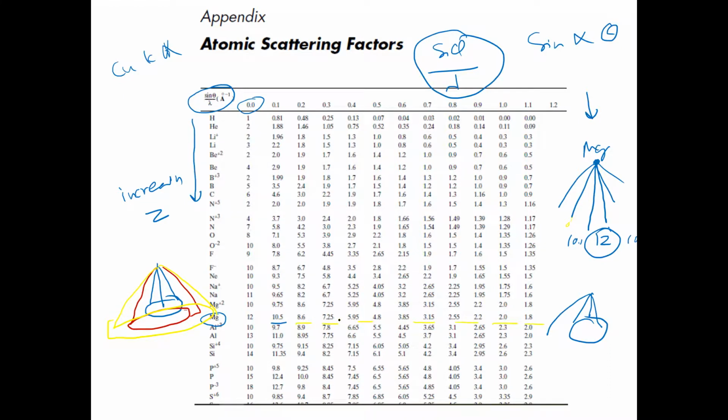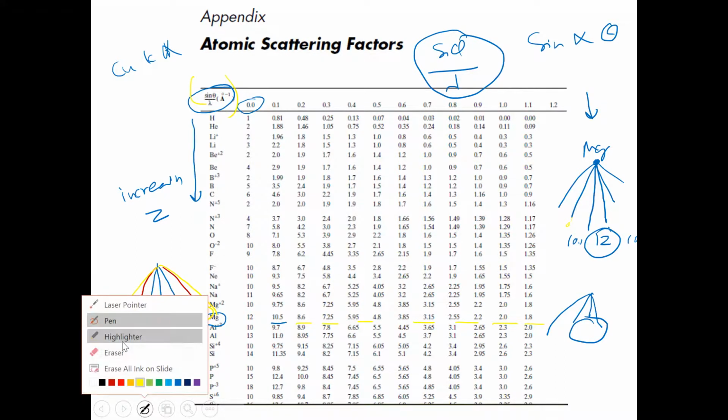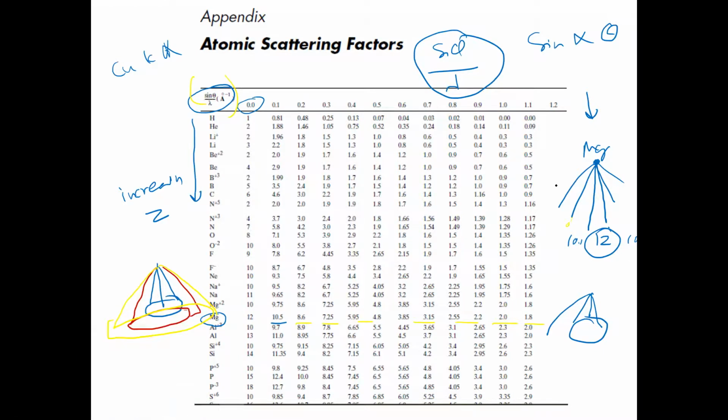So this is basically the differential scattering cross section. And if you take the square of this, you actually get the X-ray intensity. If you want to calculate the intensity, you just take the square of this value.